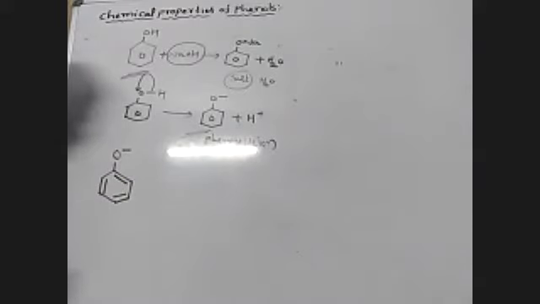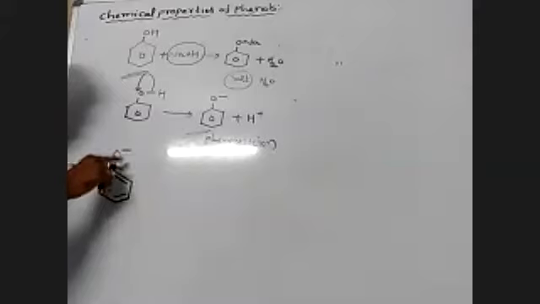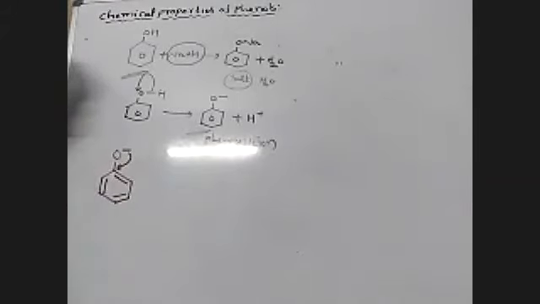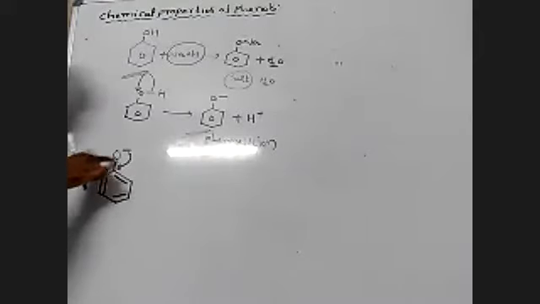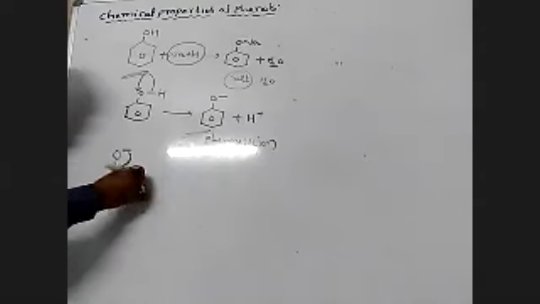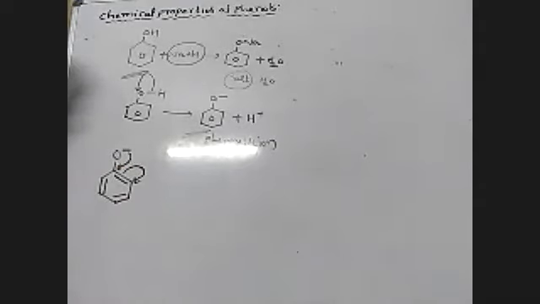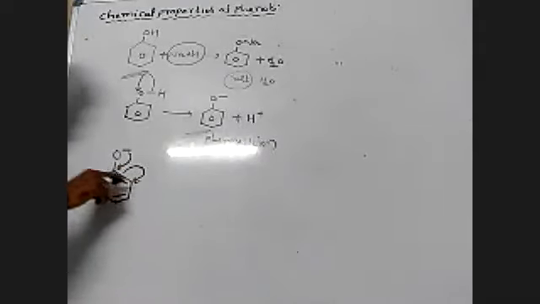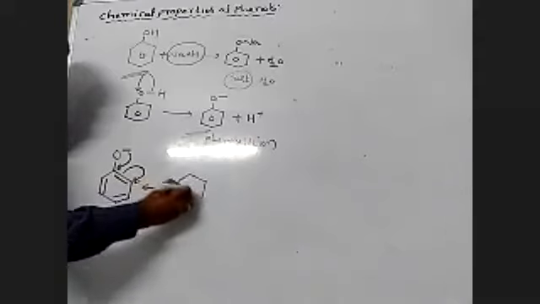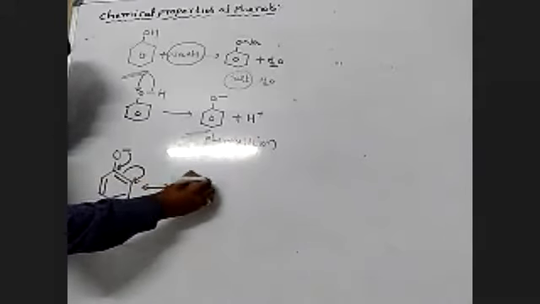The electron shifts towards this carbon, forming a double bond. This is negative.